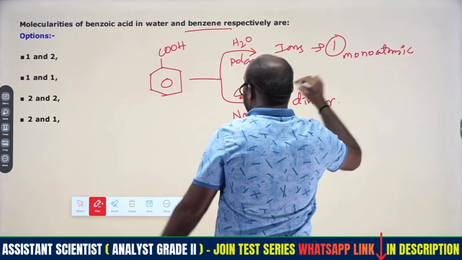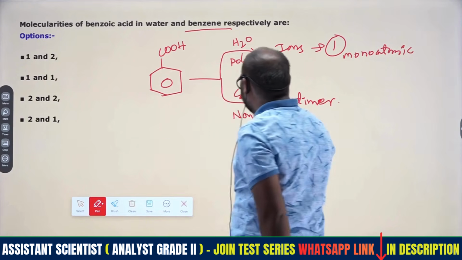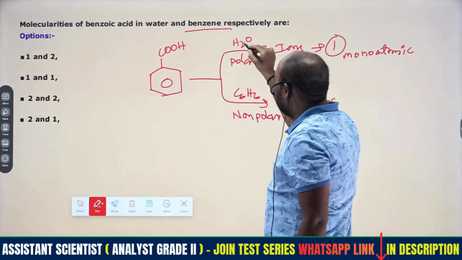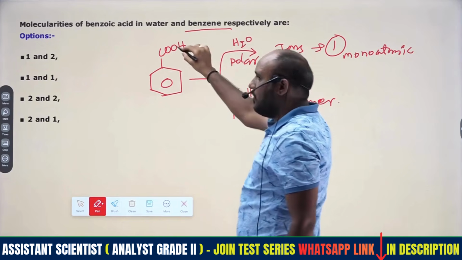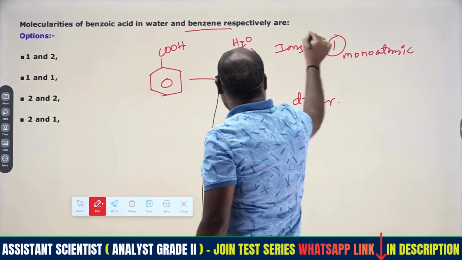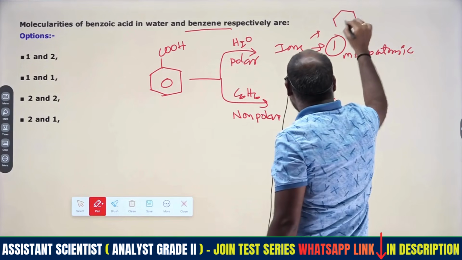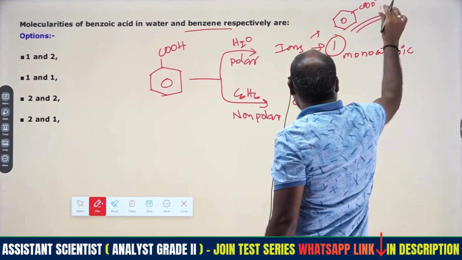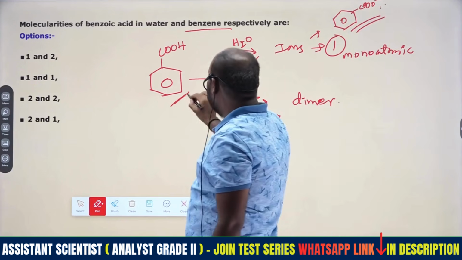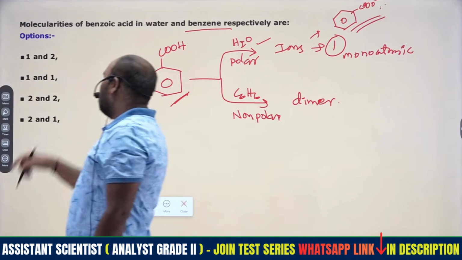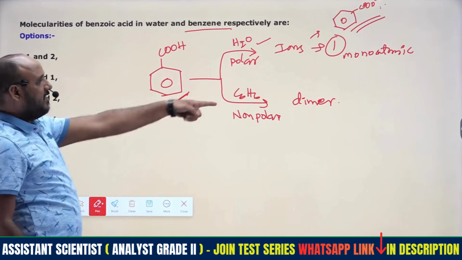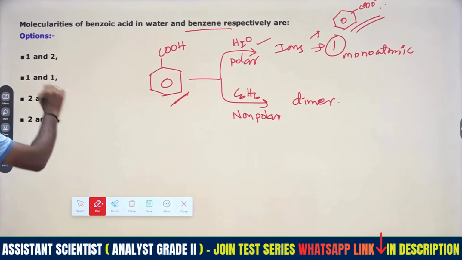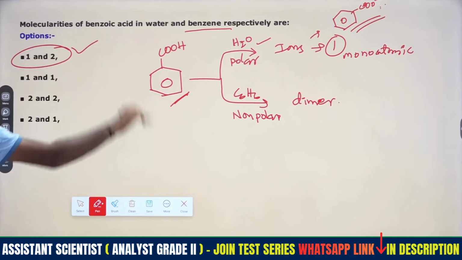This benzoic acid, means sodium benzoate ion we will get in case of polar, right? In case of polar, OH minus will be there, this hydrogen will be abstracted, therefore this can give benzoate ion, right? So when we are getting benzoate ion, COO minus, only one molecule will be present in case of polar. In case of non-polar, dimerization will be taking place, so therefore the answer will be 1 and 2, right?